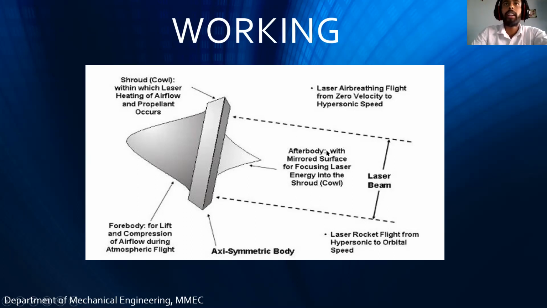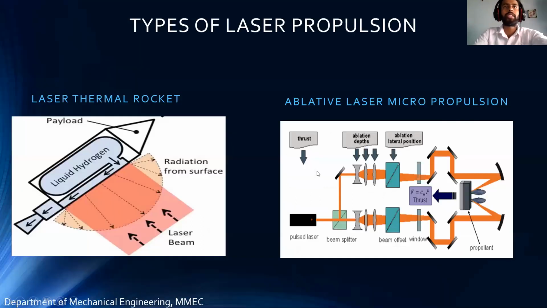Okay, so here are the types of laser propulsion, sir: laser thermal rocket and ablative laser micro propulsion. In the laser thermal rocket, it is a similar kind of production of heat as in nuclear thermal. In this, we will not use the oxidizer to heat the propellant.